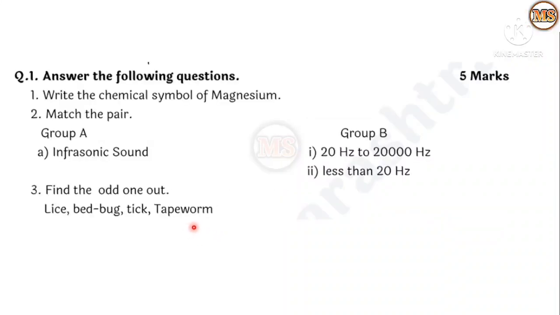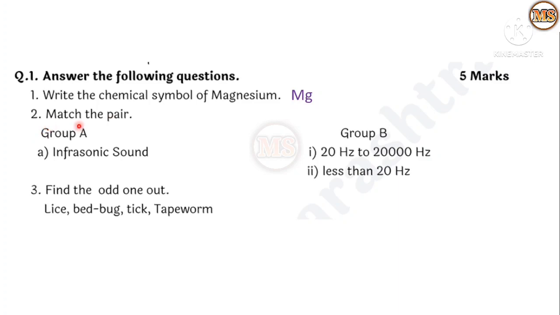Question number 1, answer the following questions. So this question is for 5 marks. We see one by one. First one, write the chemical symbol of magnesium. Magnesium's chemical symbol आपल्याला लिहायचं आहे. So Mg is the chemical symbol of magnesium.